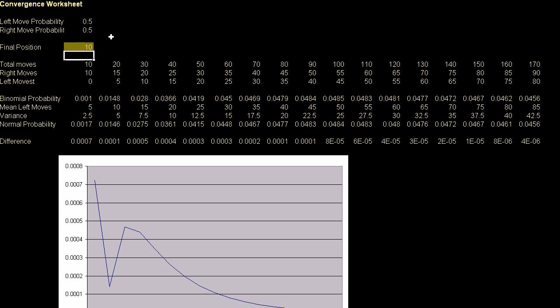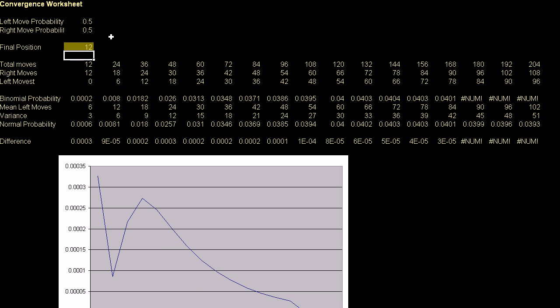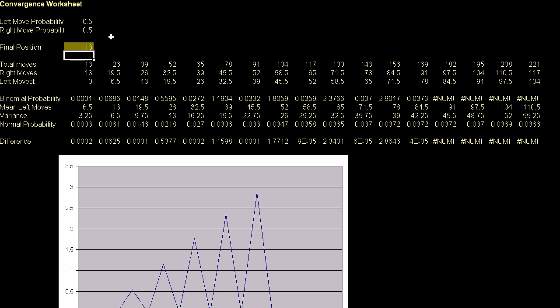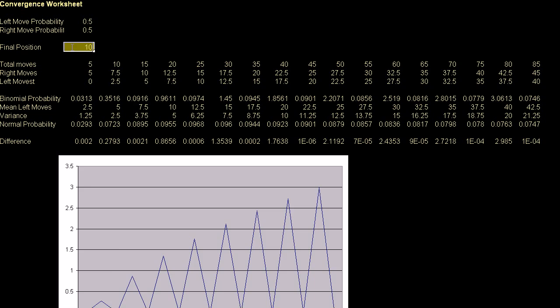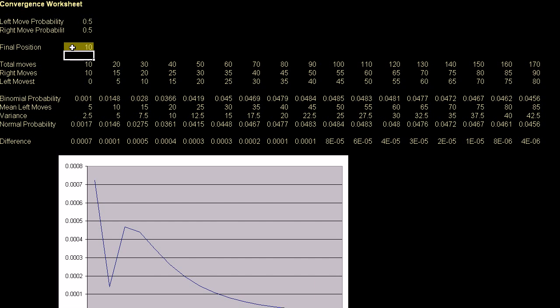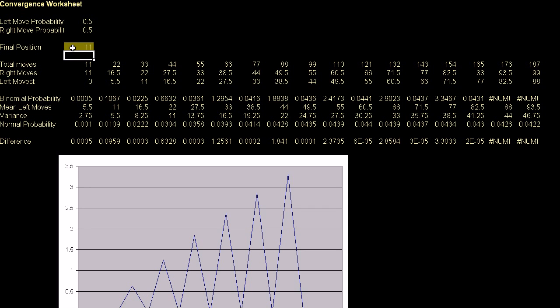Let's see, it's 10. And if I go to 12, it converges. And then if you go to 13, I think something is happening with floating point error, because when you get to large factorials, something weird happens out here. You maybe have to go even further out. So for 10, you can see clearly that it converges, and I'll try to figure out why I was getting those weird sawtooth patterns.